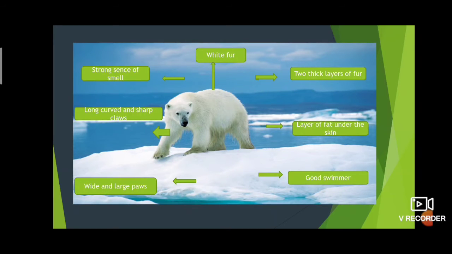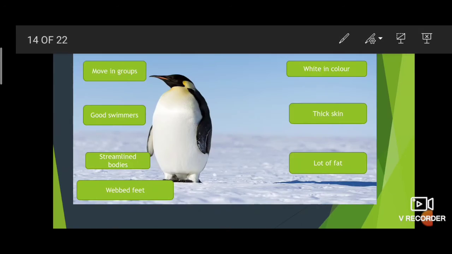Then the next thing is the penguin. In the polar region, first we discussed the polar bear, then the penguin. It also has what? It is also white in color. We know that, right? Penguin is white in color and it merges well with the white background.